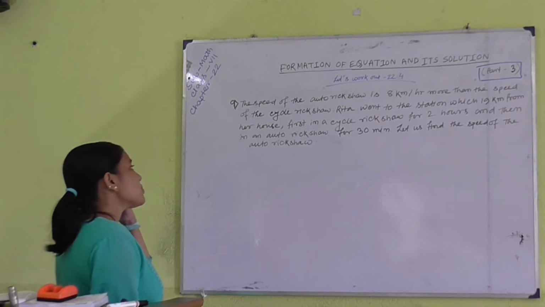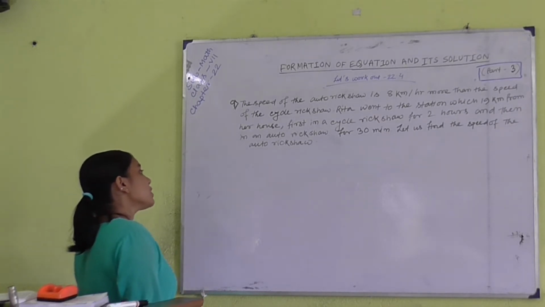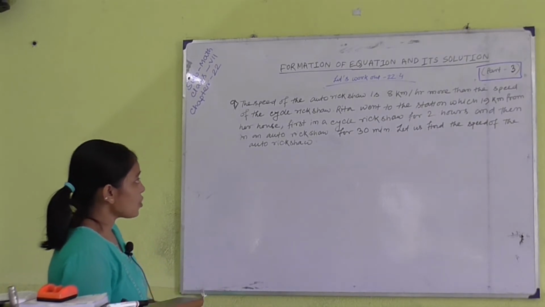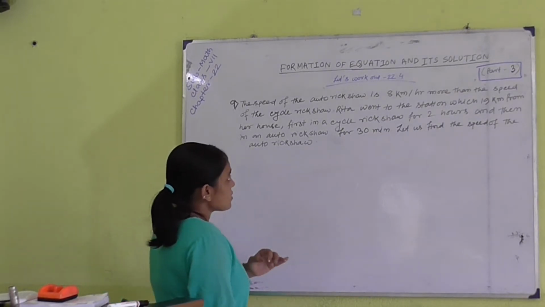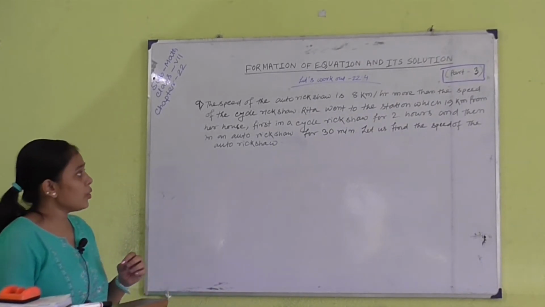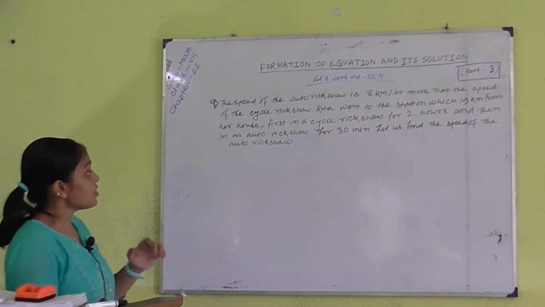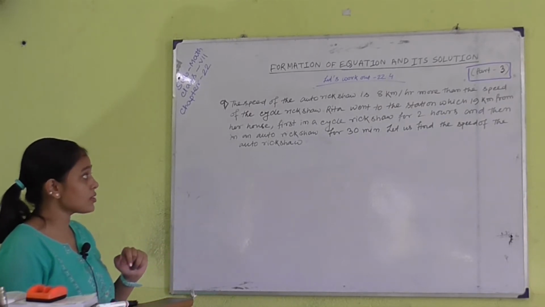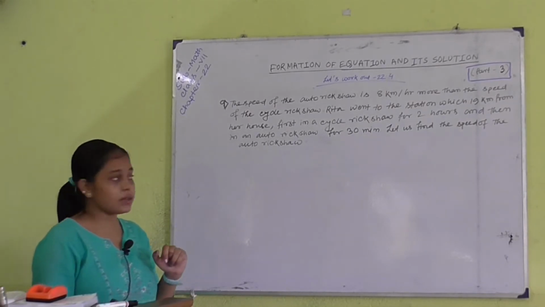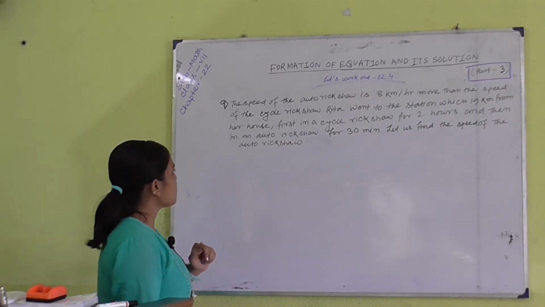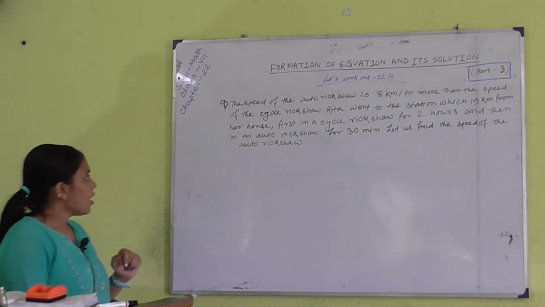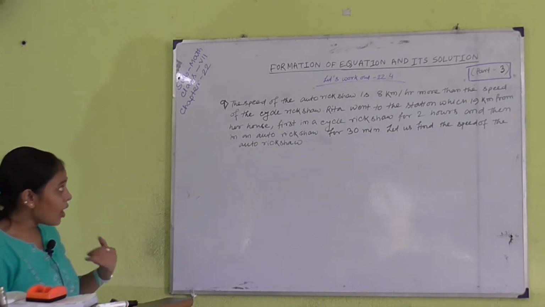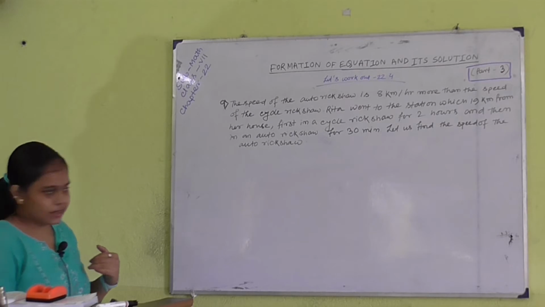Here it says that the speed of an auto rickshaw is 8 km per hour more than the speed of the cycle rickshaw. Rita went to the station, which is 19 km from her house, first in a cycle rickshaw for 2 hours and then in an auto rickshaw for 30 minutes. Let's find the speed of the auto rickshaw. Here our unknown part is the speed of the cycle rickshaw.